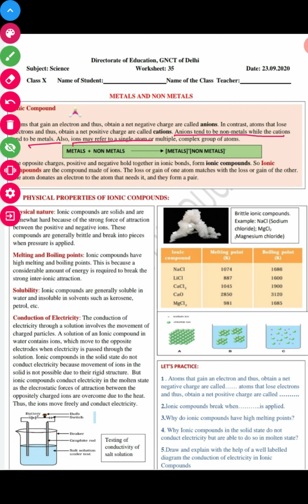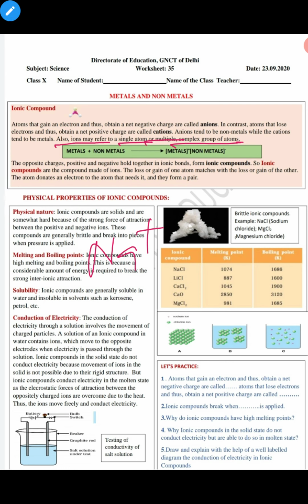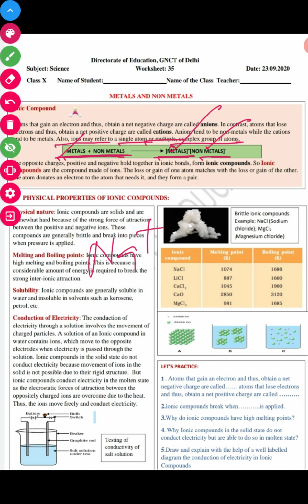Ions may refer to a single atom or a multiple or complex group of atoms. So what are ions actually? Ions may be a single atom like a single ion, or a complex group of atoms. This you will study in your higher classes, right? So when metals combine with non-metals, the metal will lose its outermost shell electron and the non-metal will gain that electron, complete its octet and become a stable compound.